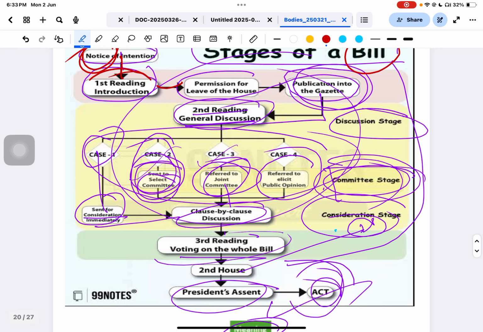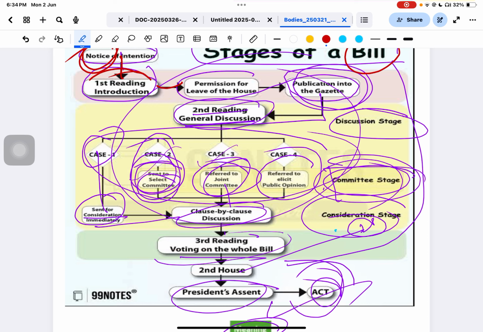After the committee stage, the bill is sent for the consideration stage, called the third reading, in which voting happens. Please remember, UPSC can ask in which reading voting happens: the third reading. After that, the bill is sent to the other house, from Lok Sabha to Rajya Sabha. If the second house also approves, it is sent to the President, and if the President gives assent, it becomes an Act. This is the whole procedure.